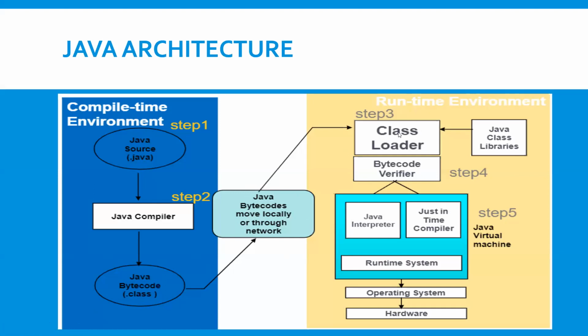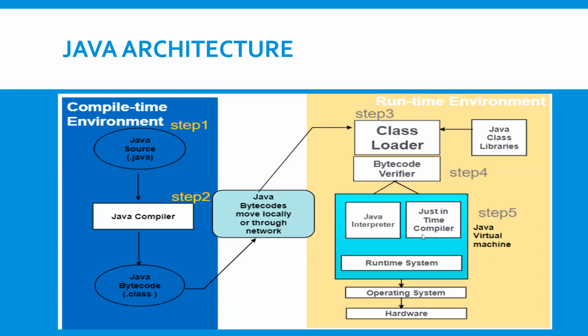This .class file is loaded into the class loader. That class loader can see all the libraries stored in the .class file. Then it will go to the bytecode verifier. This bytecode verifier output is nothing but machine language, zeros and ones. These zeros and ones are given to the Java virtual machine, which contains the compiler and interpreter. Both we have to use.